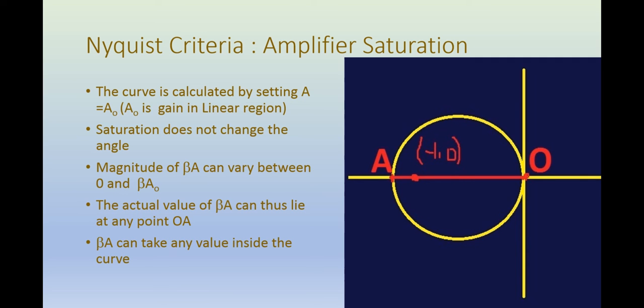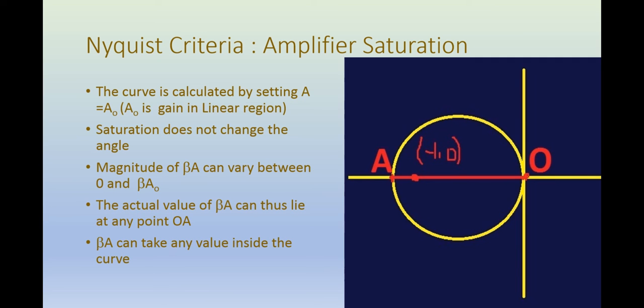So beta A can have any value represented by a point lying on line OA, that is, having the same angle as the original point when saturation effect is not considered, but having a smaller magnitude. And the same is true for any point on this curve.